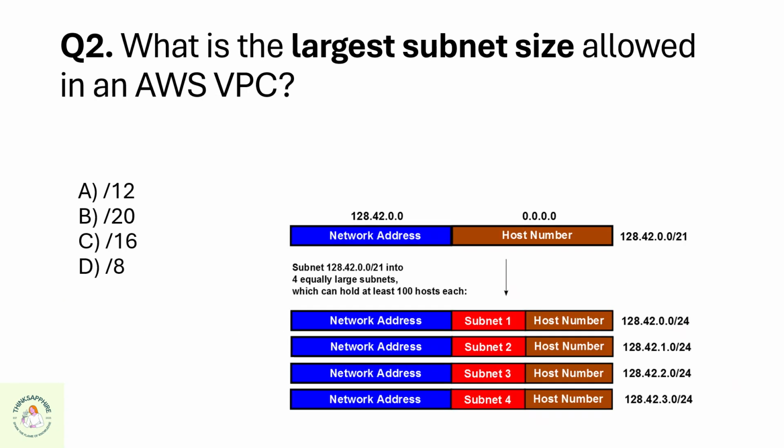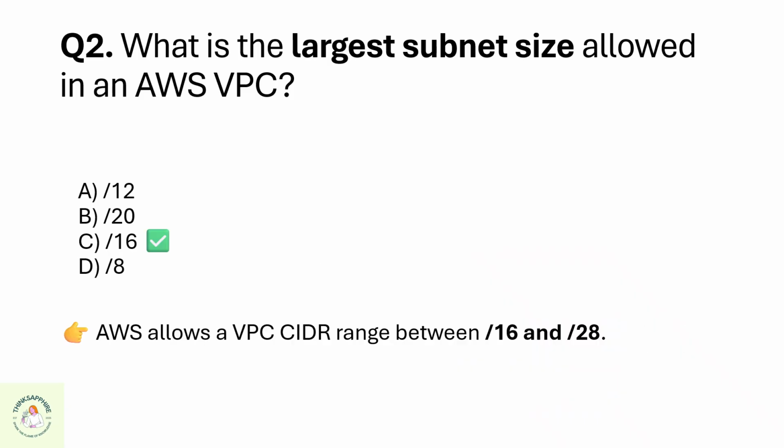Question 2. What is the largest subnet size allowed in an AWS VPC? A slash 12, B slash 20, C slash 16, or D slash 8? The correct option is C slash 16.